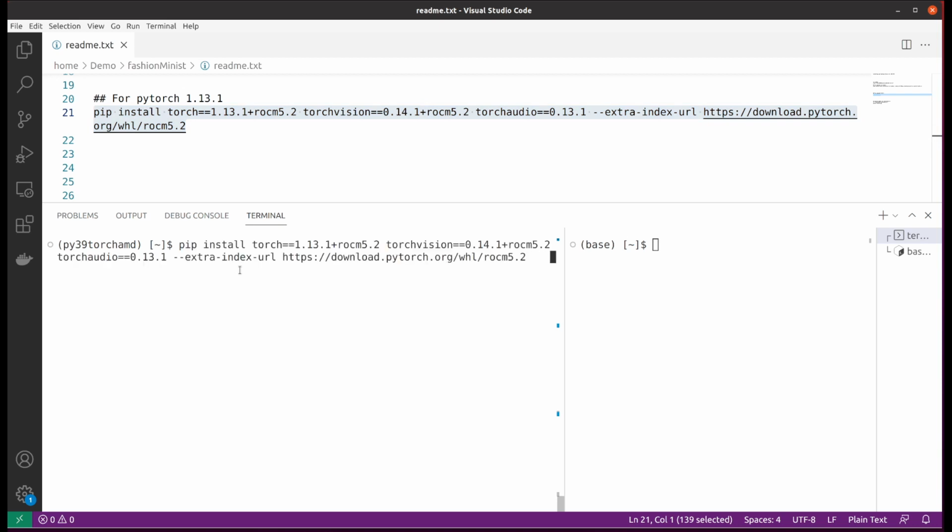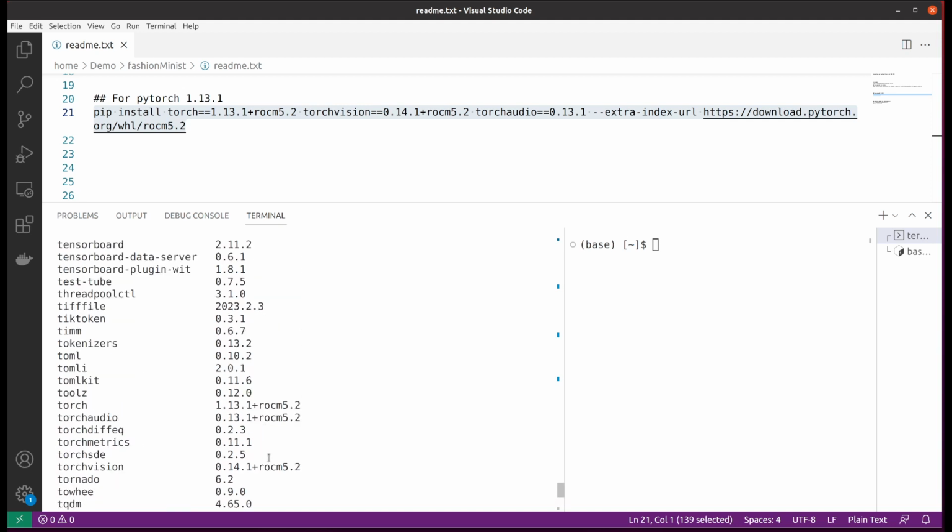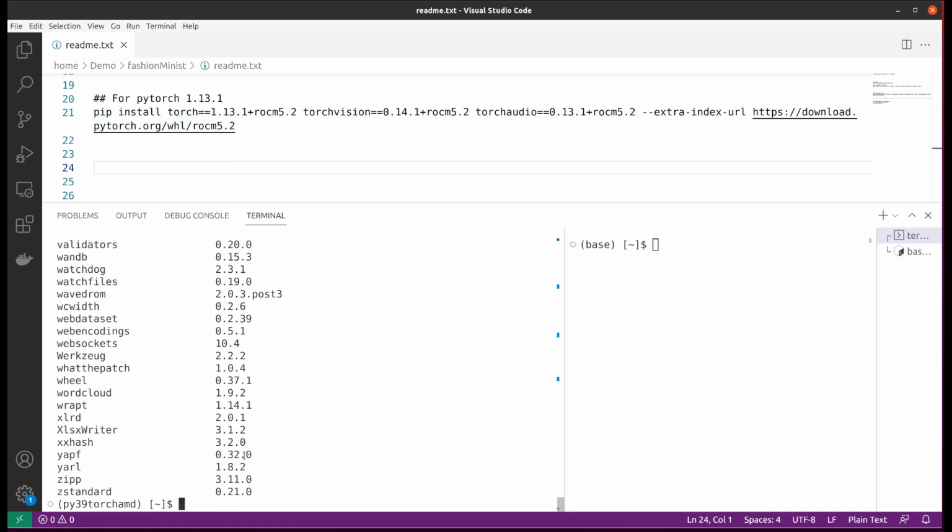It will also take some time to download some large files. Once it completes, you can do a lookup. If things go smoothly, you will see that you have Torch Audio and Torch Vision all installed here. For Torch Audio, you also need to specify the ROCm version. It will be like this.